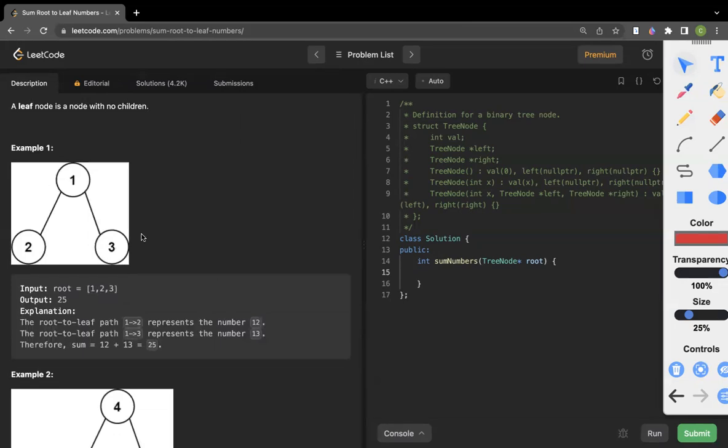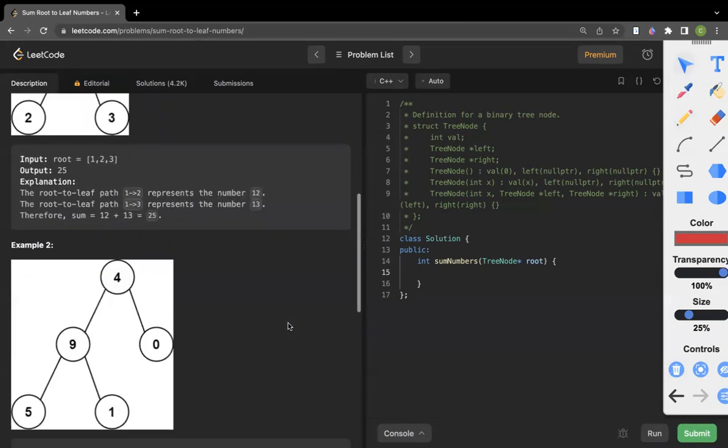In this example, we are given this tree, where 1 is the root node and 2, 3 are the leaf nodes. So the first root to leaf path is 1, 2, and the second root to leaf path is 1, 3. So let me just write it. We go 1 to 2, so the root to leaf path is 12, and here we have 1 and 3, which is 13. 12 plus 13 is 25. So we return 25.